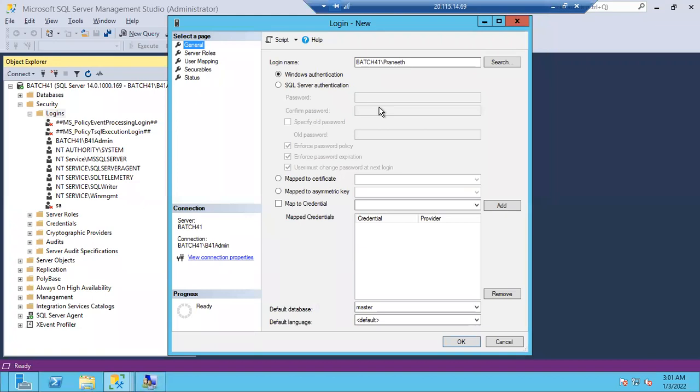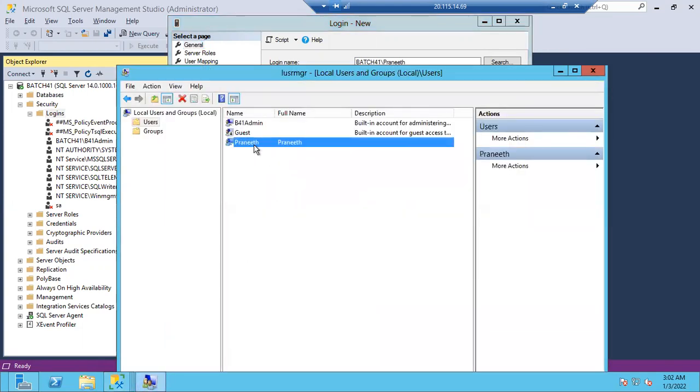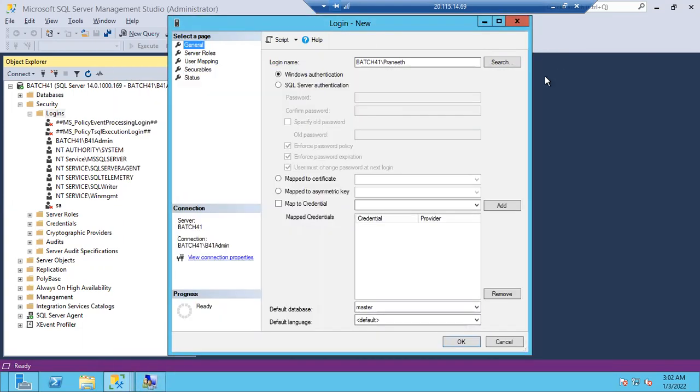Why is it not asking password and confirm password for Pranit? The user is present at the Windows level. Very good. While creating the user at the Windows level, we already gave a password, right? So why would it ask for the password again? It will verify at the Windows level only. That's why it won't ask for a password.